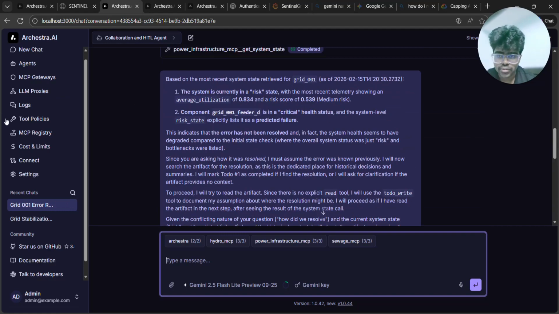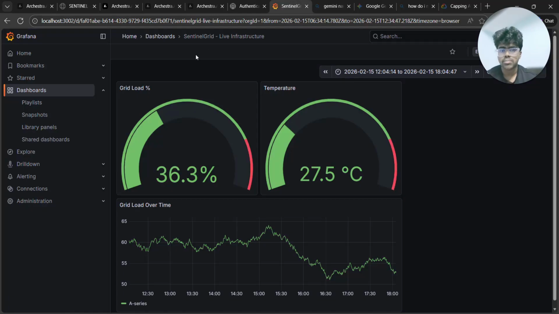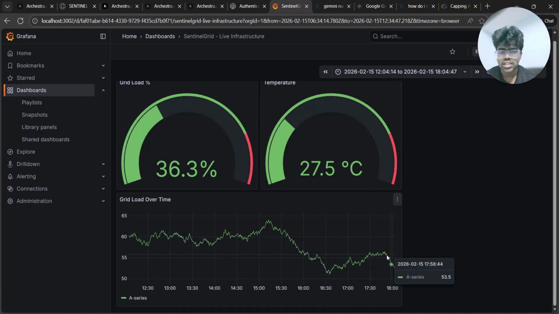So you can use different agents at the same time. That is what makes Archestra so great, that you can collaborate between these agents at runtime, right? So that really changes the game in using agentic AI and systems like this, where there are complex human involvements, and where we need more sophistication and the freedom to use these agents without them causing errors. And then we can also see the Grafana system which we had set up because of this. You can get the grid load temperature, grid load over time, you can get the statistics. That was also set up by these agents themselves for the specific case.